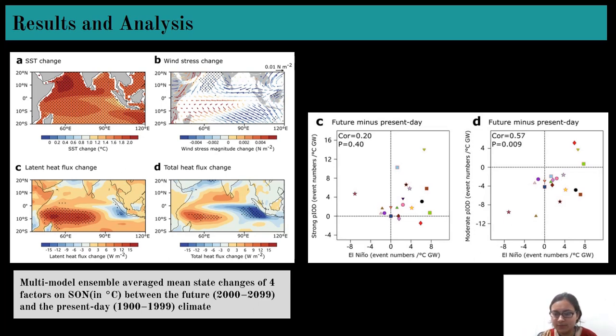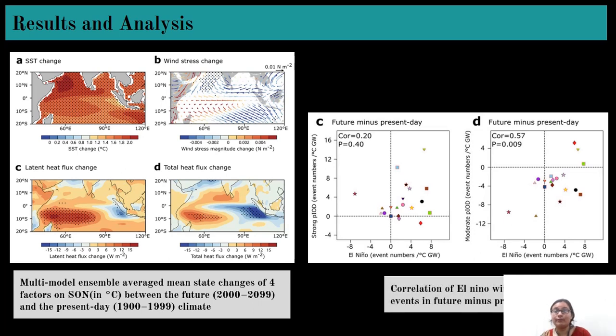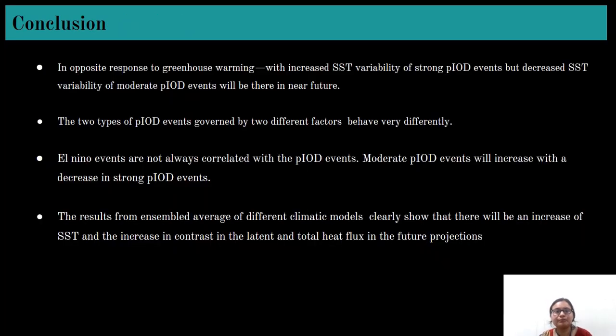And here is a very interesting result they have shown, that we have always said that the El Nino is related with the positive IOD events. Right, so what they have shown here is that the strong PIOD events are getting reduced with the increase in El Nino, but the moderate PIOD events are going to increase as El Nino increases. So it is a very interesting result they have shown here.